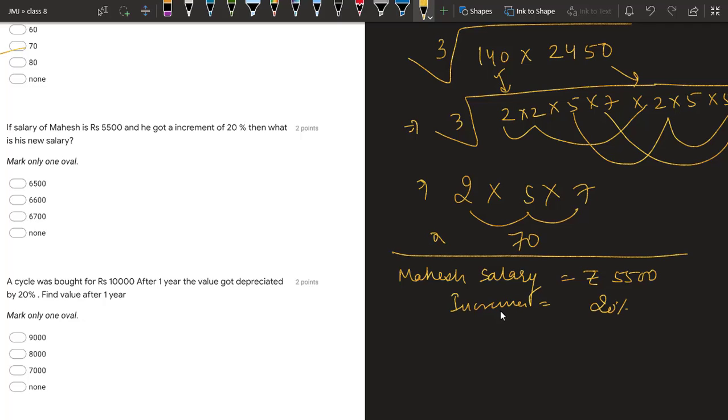Then what is the new salary? First we will find the increment value. This is the percentage, now we find the increment value. Increment value is given by percentage upon 100 into the salary.